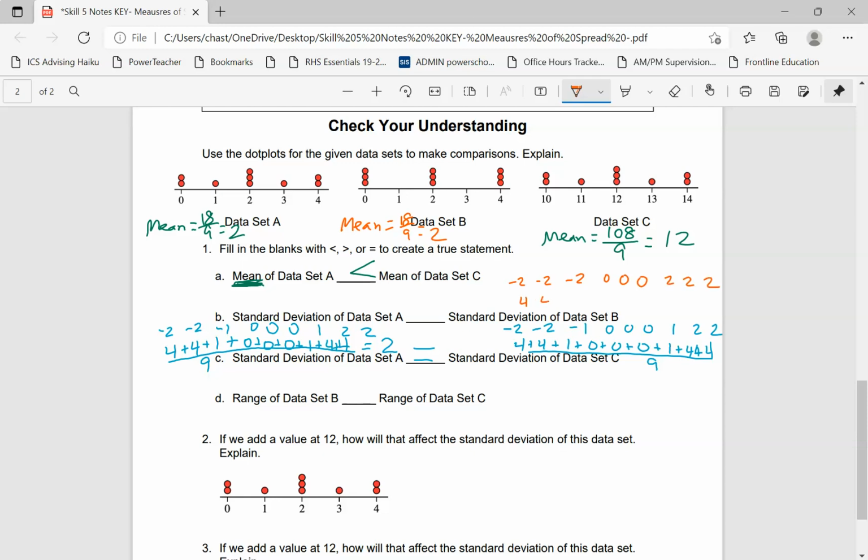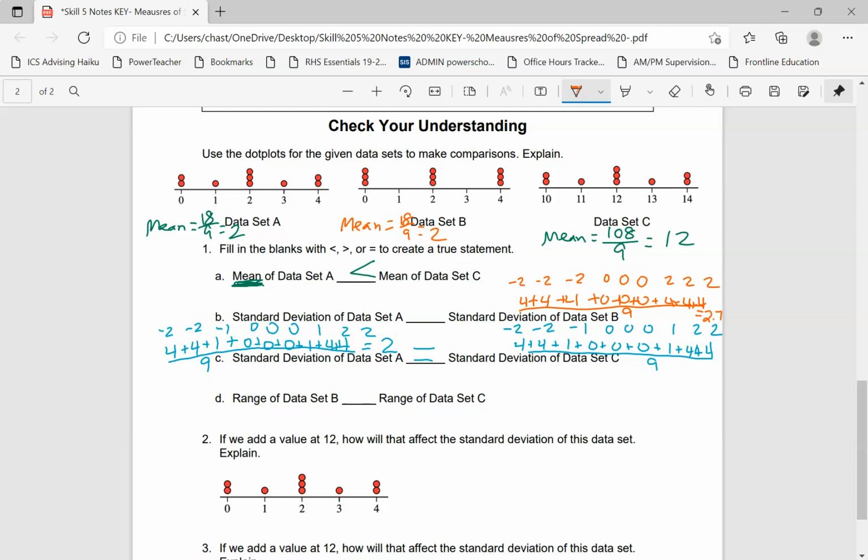Squaring those numbers, I get 4, 4, 4, 0, 0, 0, 4, 4, 4, which I need to add those up and divide by 9. So let's see, that's 24 divided by 9, which is about 2.7.